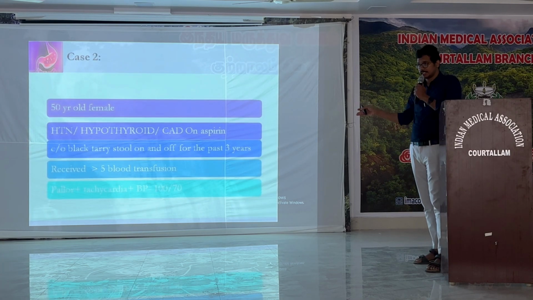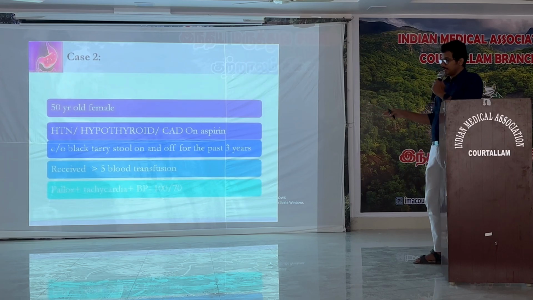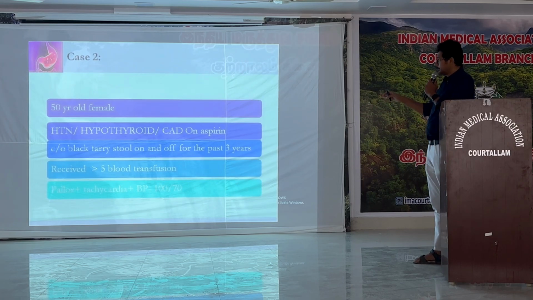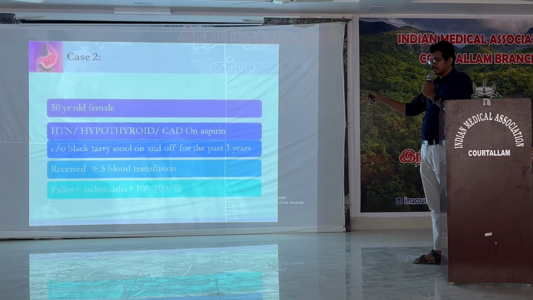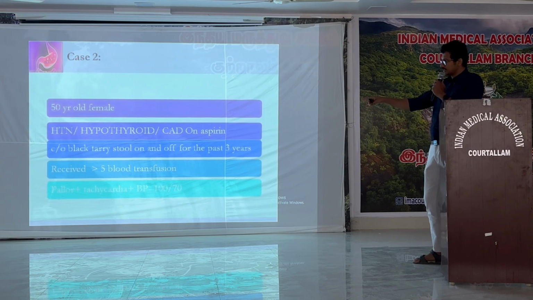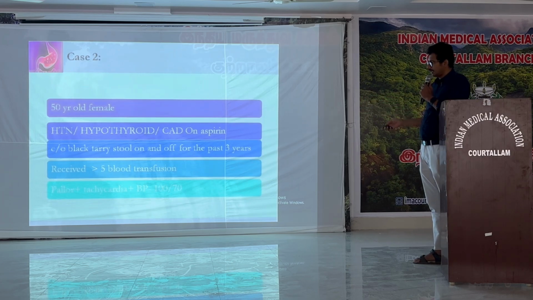So I'm going to the next case. This is a 50-year-old female. She had hypertension, hypothyroidism, and was on antiplatelets due to CAD. She had complaints of black tarry stool on and off for the past 3 years, and had almost received 5 blood transfusions. She came with severe anemia, pallor, tachycardia, and so on.